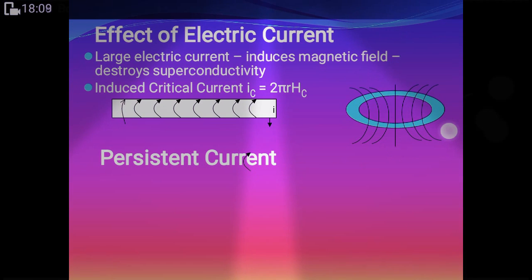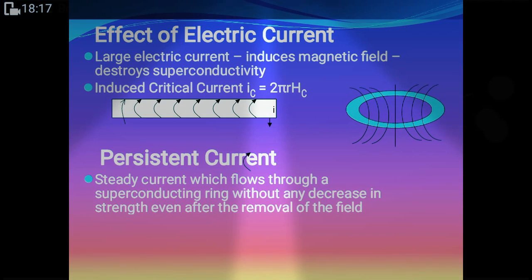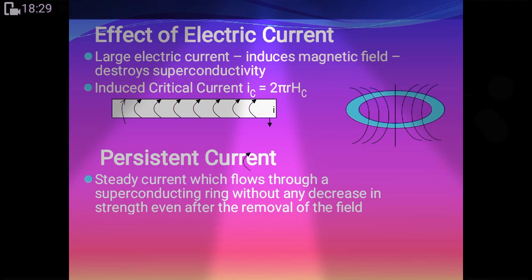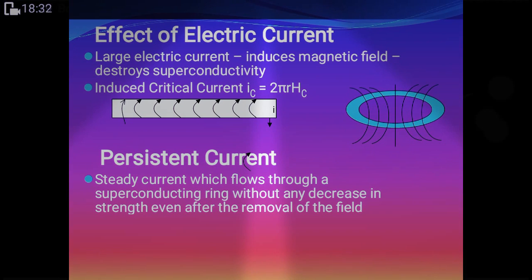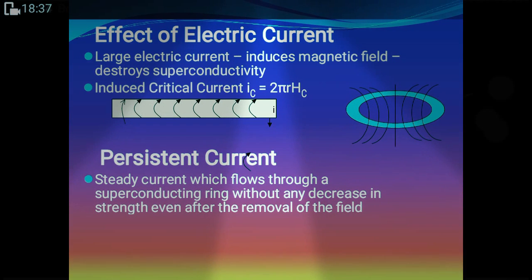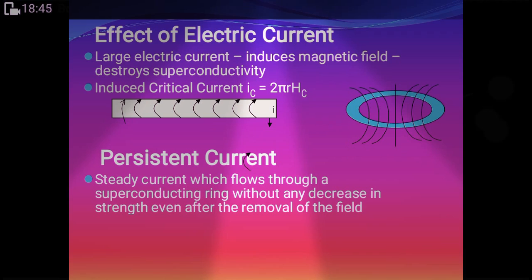Okay, this is the steady current which flows through a superconducting ring without any decrease or increase in strength even after the removal of the field. This is the simplest way to understand what is related to the electric current and the superconducting material. Okay guys, the steady current which flows through a superconducting ring without any decrease in strength.